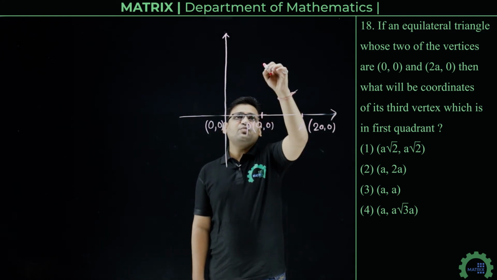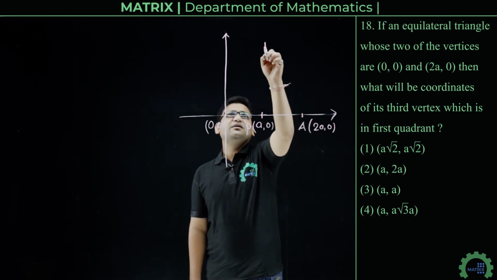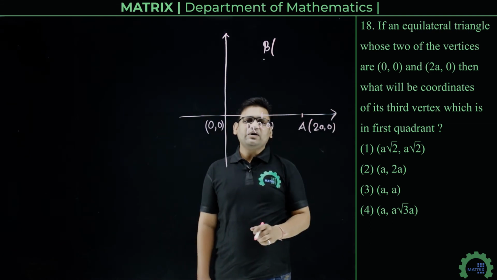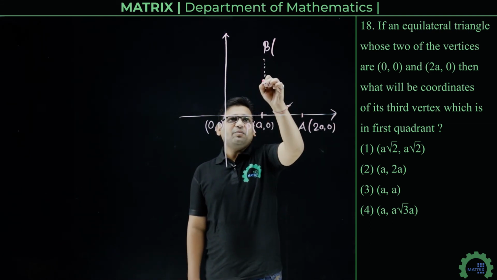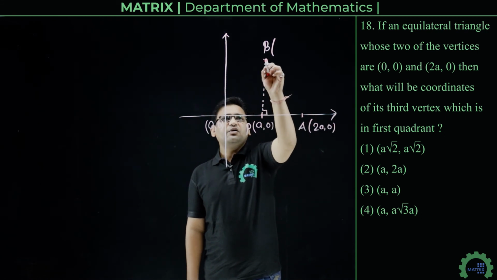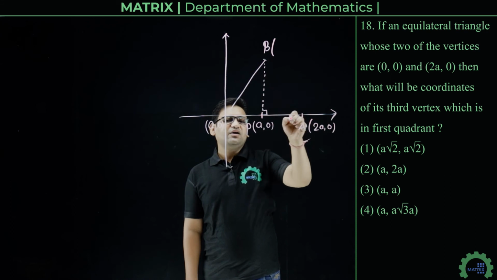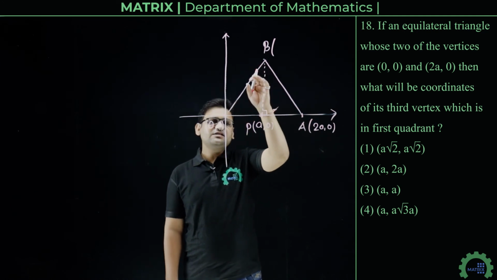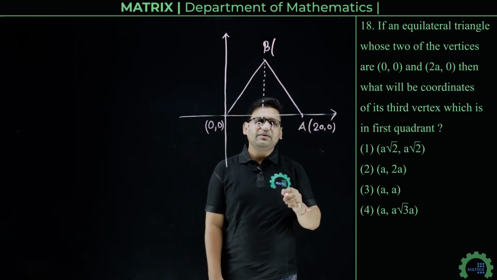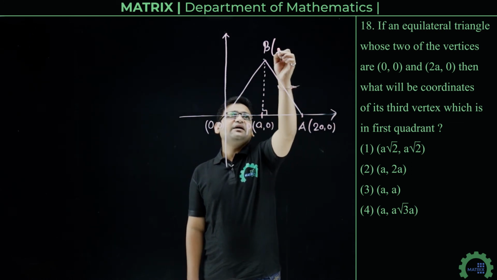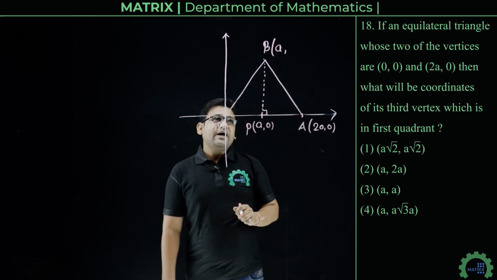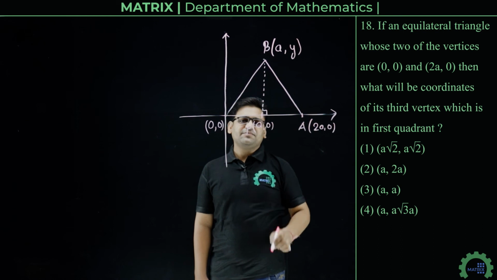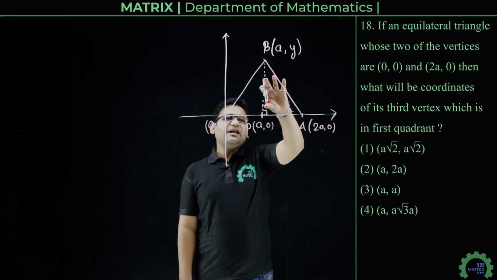So we can take this point as B. As it is an equilateral triangle, we can draw a perpendicular here, and the equilateral triangle will be OBA. This is our equilateral triangle and we have to find the coordinates of point B. The x coordinate of point B will be a. Now we have to find its y coordinate. Let us suppose this is y. Then the length BP will be y.